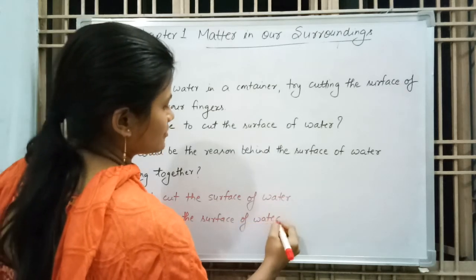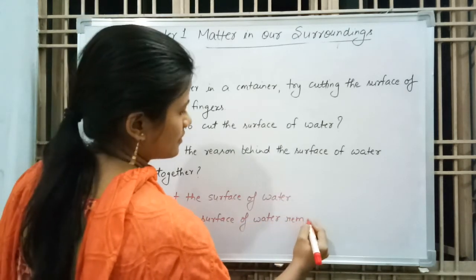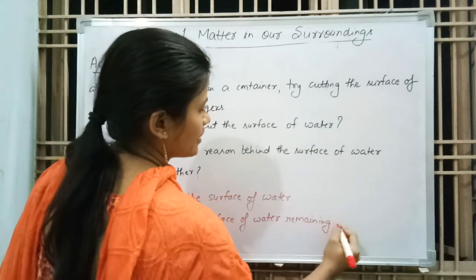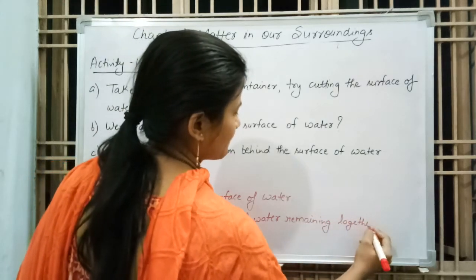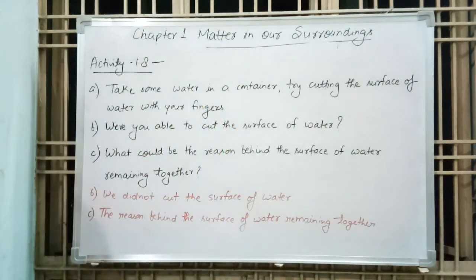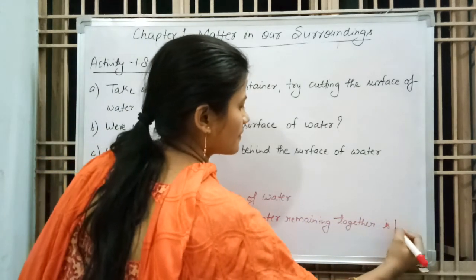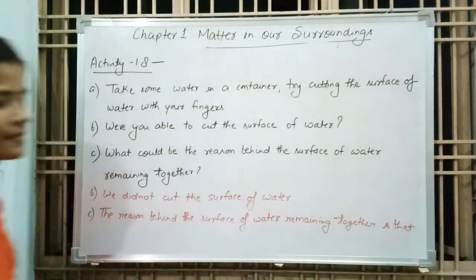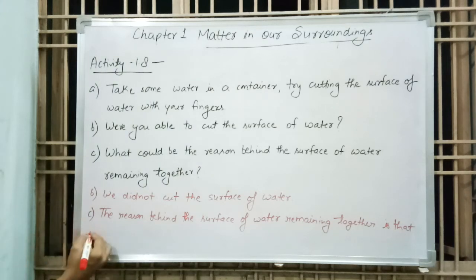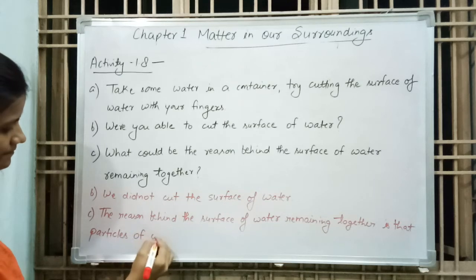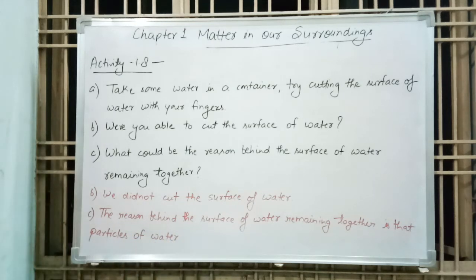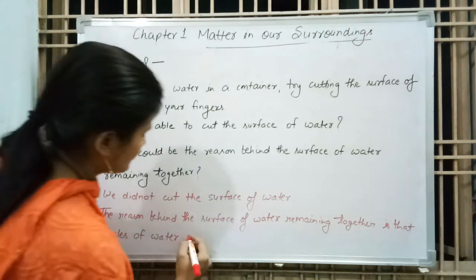The reason behind the surface of water remaining together is that particles of water are held together with force of attraction.